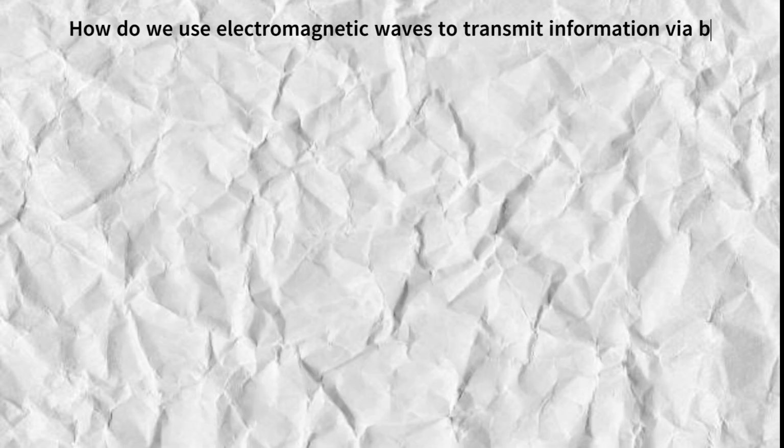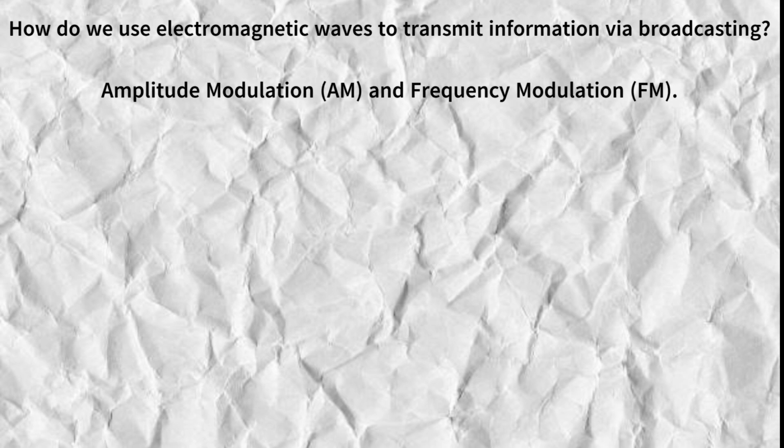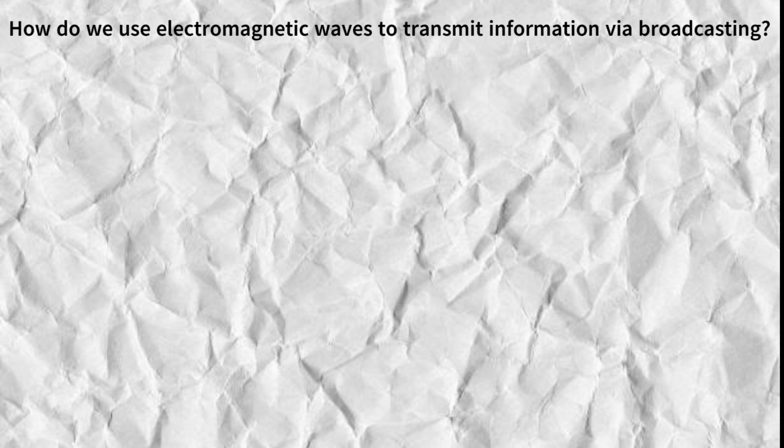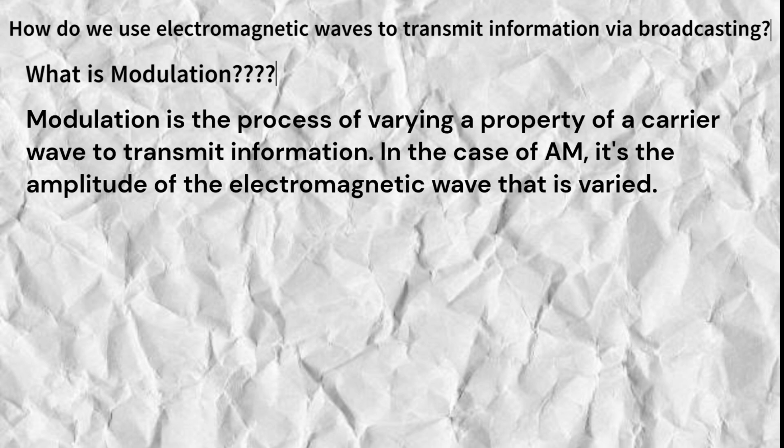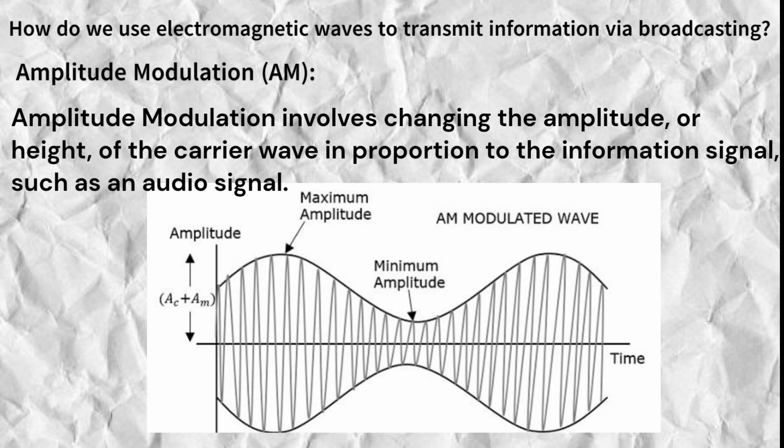How do we use electromagnetic waves to transmit information via broadcasting? We'll explore two key methods: amplitude modulation, AM, and frequency modulation, FM. Let's start with amplitude modulation. But first, what exactly is modulation? Modulation is the process of varying a property of a carrier wave to transmit information. In the case of AM, it's the amplitude of the electromagnetic wave that is varied.